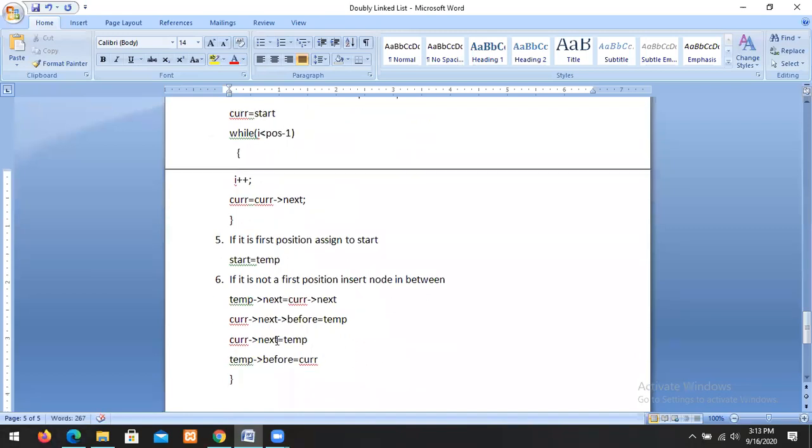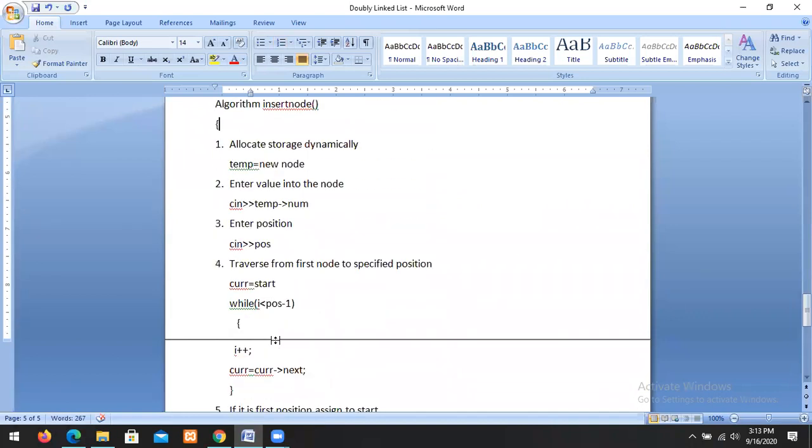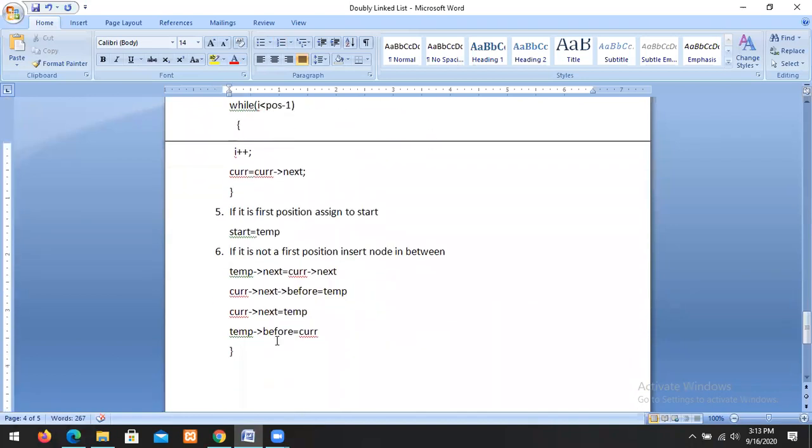This is the process we use to connect a node in a doubly linked list, which is the same as a singly linked list. Only these two lines are additional, and the rest is also the same as the singly linked list. That's why once you know one list, you can do any list, no problem. So this is the algorithm for insertion of a node in a doubly linked list.